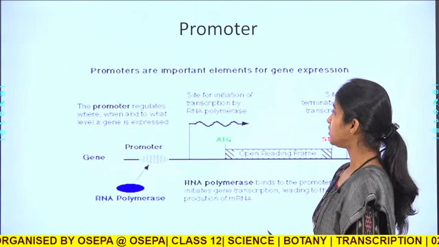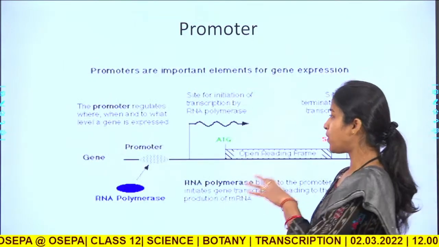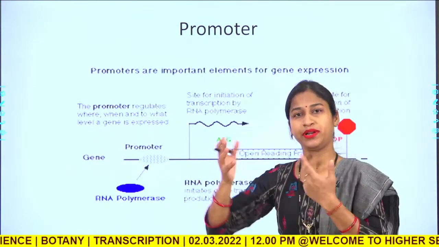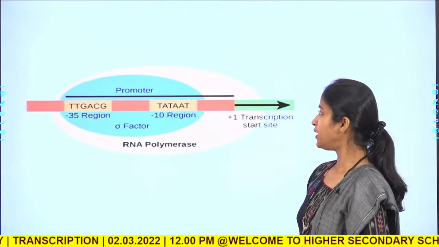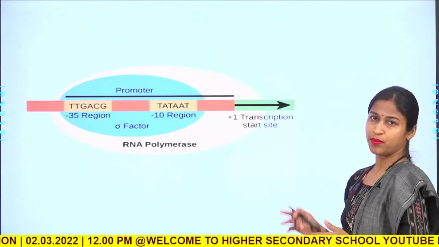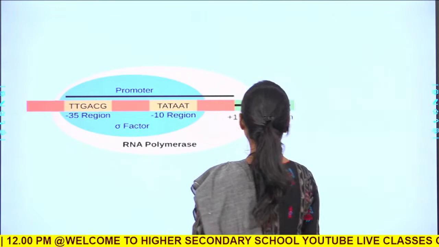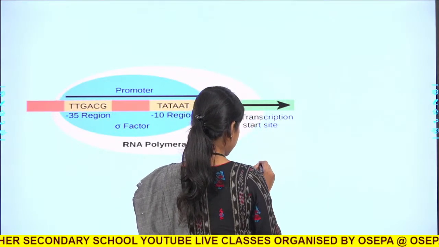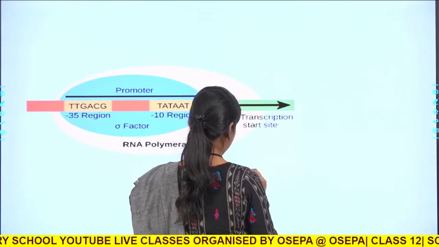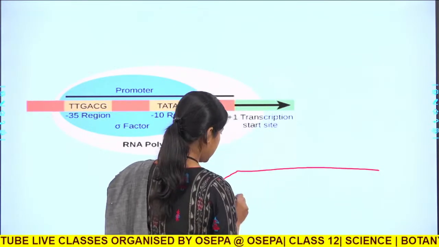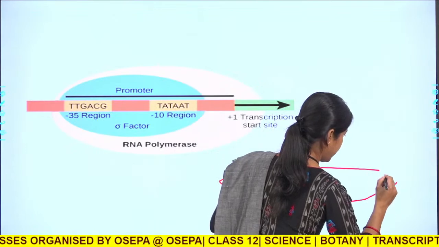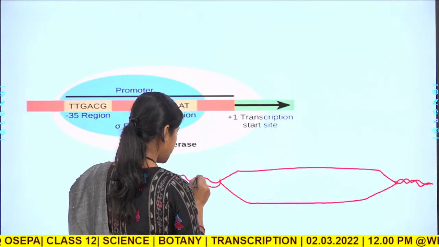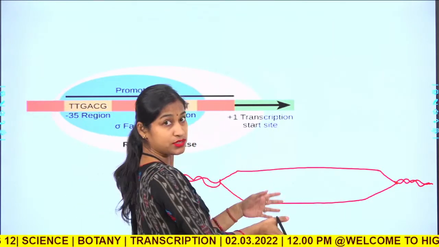So, let us have a look at the promoter site. Promoters are mostly in an upstream region. Let me tell you, this is a promoter region. Now, let us suppose this is the DNA molecule that has to be transcribed.